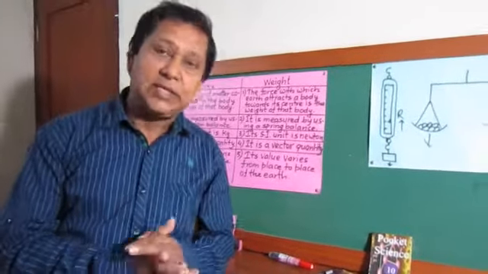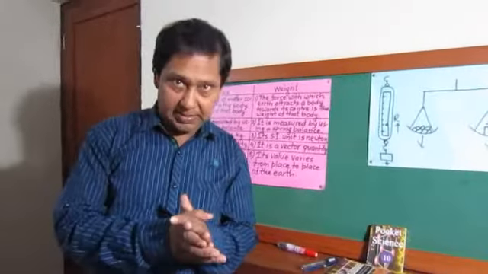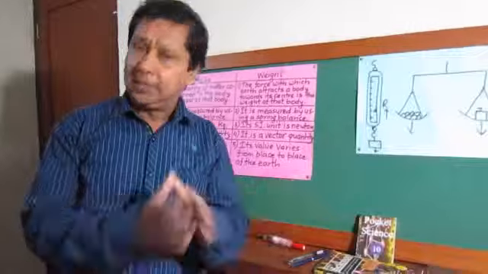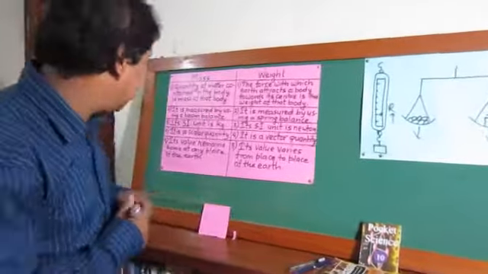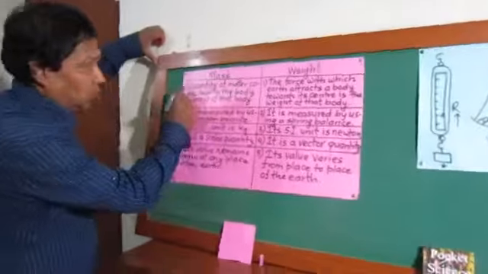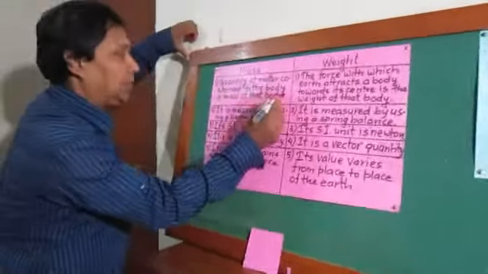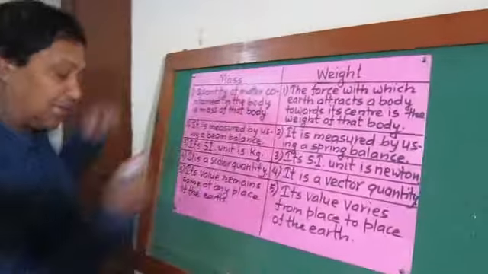What are the differences between mass and weight? Let's discuss this. There are some basic differences I want to mention here. What are these basic differences? Number one, mass. The quantity of matter contained in the body is the mass of that body.